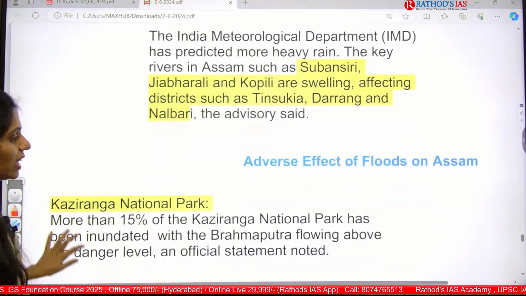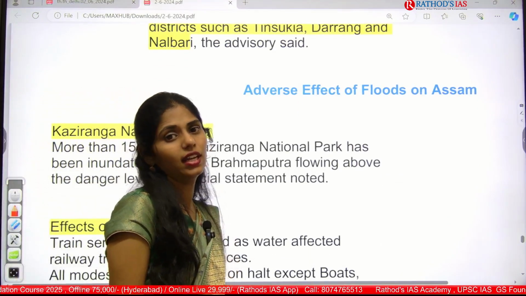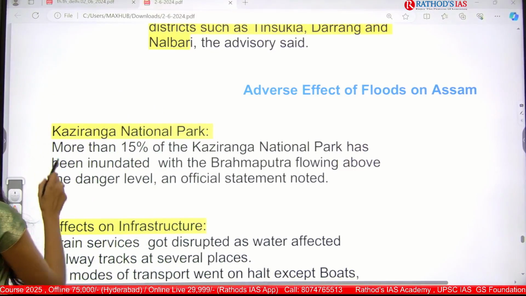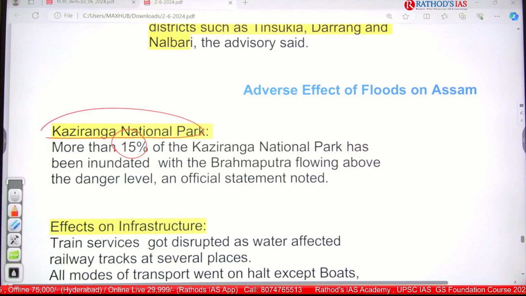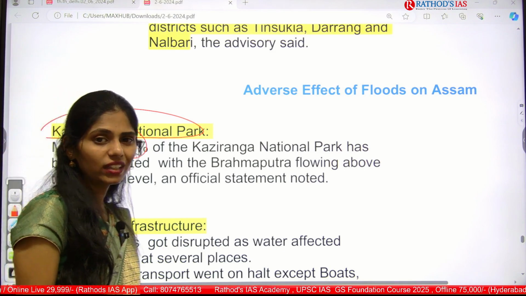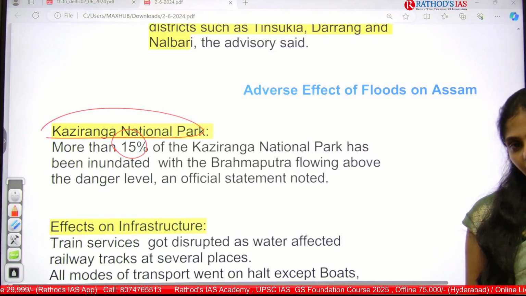So here in this context you have to know what will be the adverse impact of floods in Assam. First one is Kaziranga National Park. More than 15% of Kaziranga National Park will be inundated, that means it will be in water because of the Brahmaputra flowing above the danger level. Okay, so not only other rivers but even in the river Brahmaputra there will be flooding.